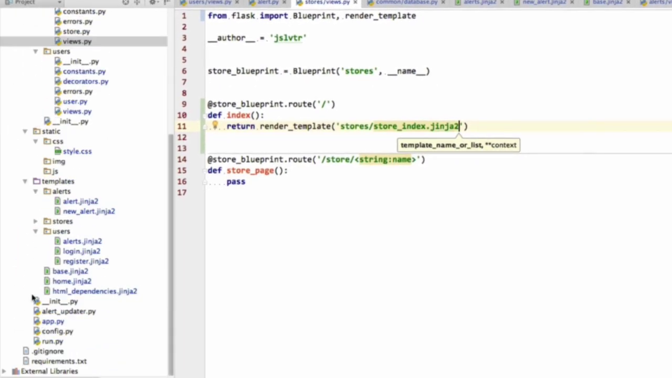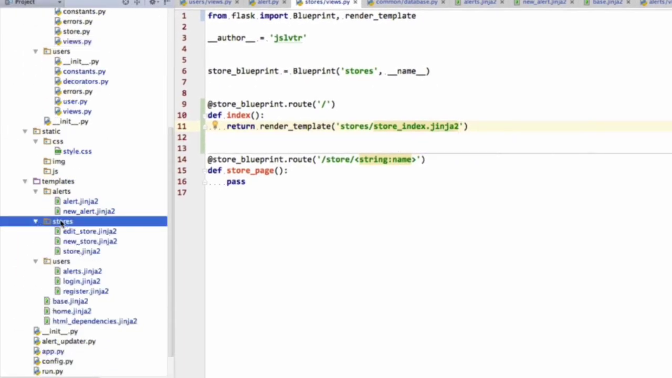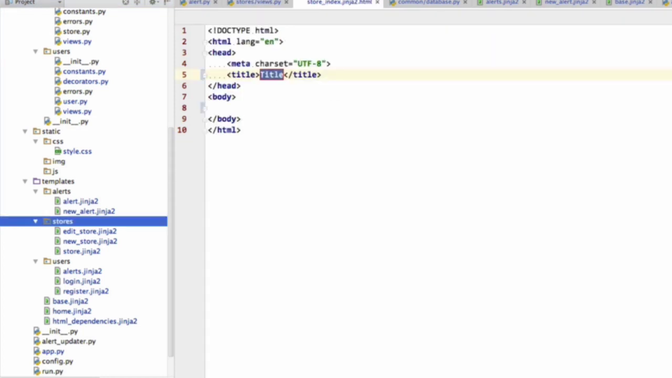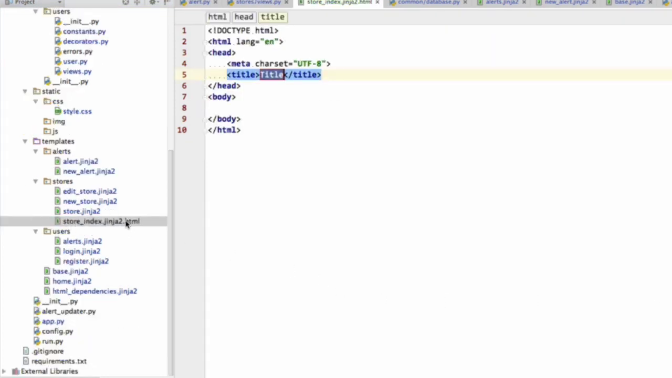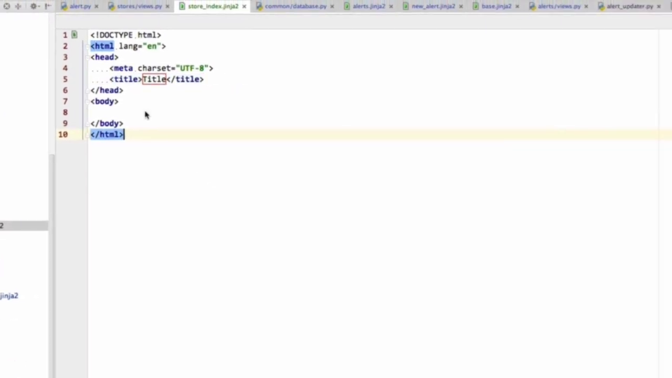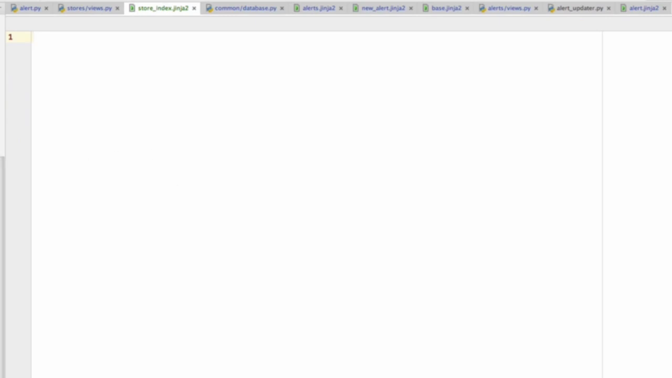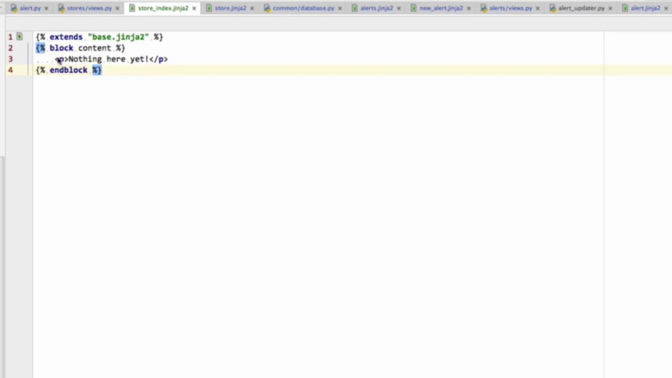So let's go into our templates, into our stores, and show the new file and create a store index.jinja2 file. Yes. And notice how it's appended .html at the end, so I'm going to rename that, refactor and rename, and remove the .html. Okay, so store index.jinja2, and it tries to make it an HTML file, but we don't want that. In fact, what we want is just this standard block here. So we're going to extend base.jinja2, and then the block content that we're going to show nothing in here yet, but we're going to change that.